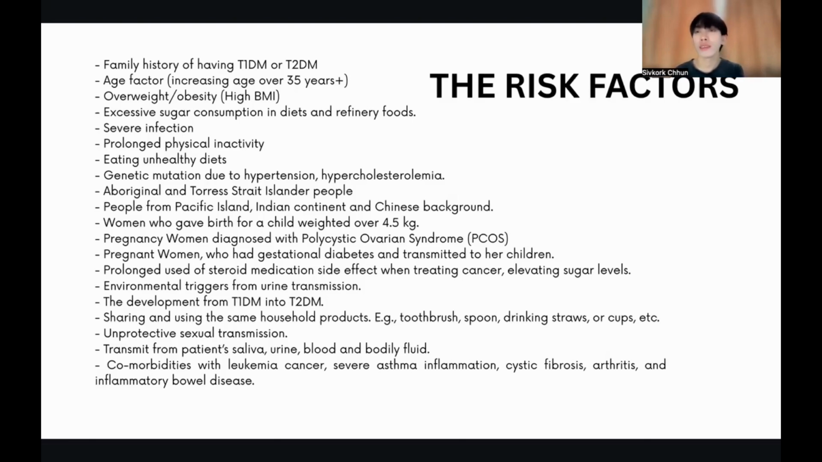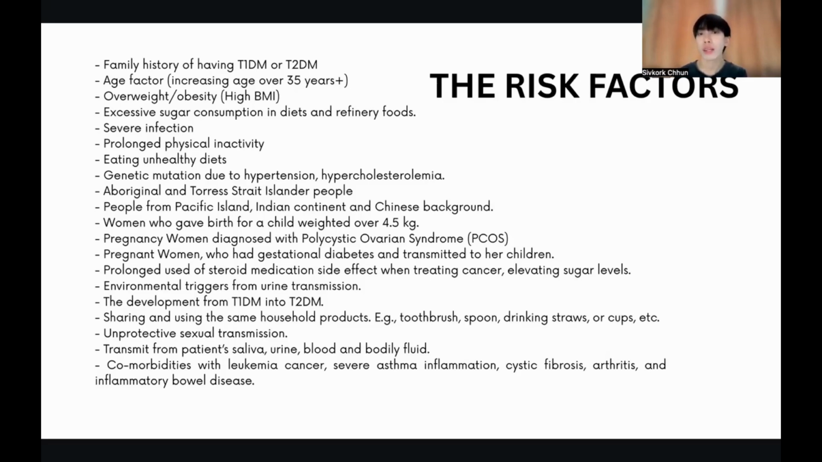Having excessive sugars in diets, so excessive sugar consumption and refined foods will increase glucose level. Severe infection that alters the immune system, attacking the pancreatic beta cells and helper T cells, causes alterations to insulin production, which means the body can produce insulin but cannot use it effectively. Type 2 diabetes is also linked to prolonged physical inactivity and eating unhealthy diets, again with high sugar. Genetic mutation due to hypertension and hypercholesterolemia are comorbid to type 2 diabetes. The specific groups that develop type 2 diabetes are Aboriginal and Torres Strait Islander people, people from Pacific Islands, the Indian continent, and Chinese background.